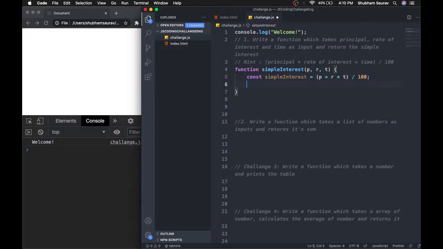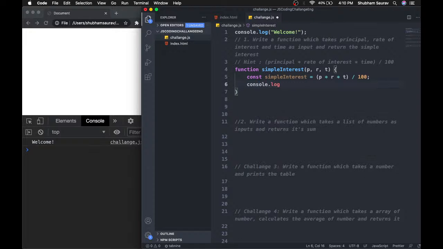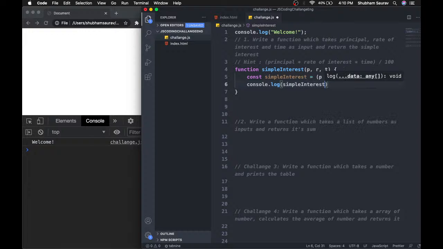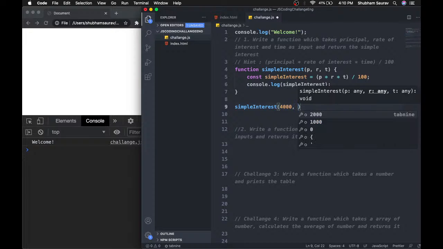Now we are going to print it. So console.log, and we are going to print the simple interest, and I will put the semicolon at the end. Here I'm going to call the function simple interest and pass 4000, the rate of interest will be 6%, and time will be 1 year.